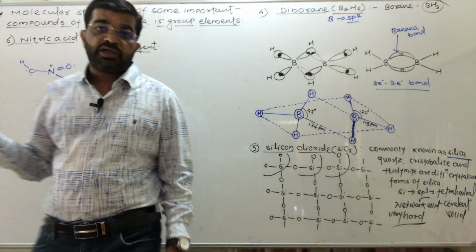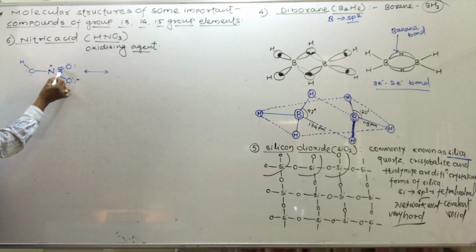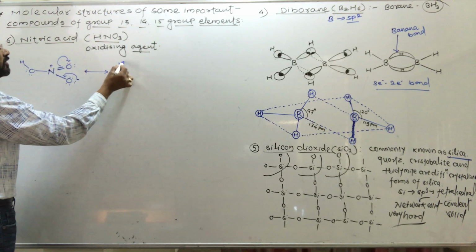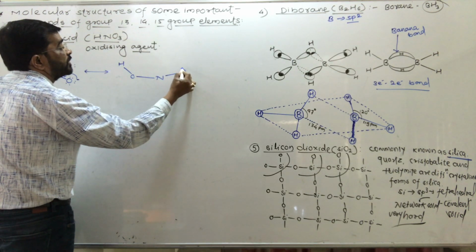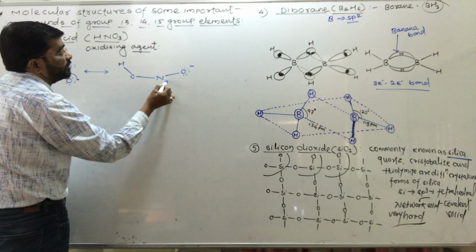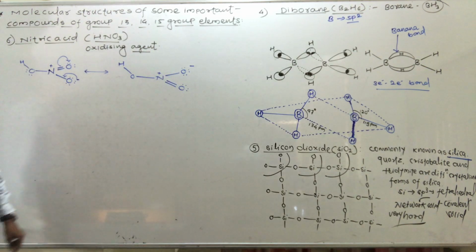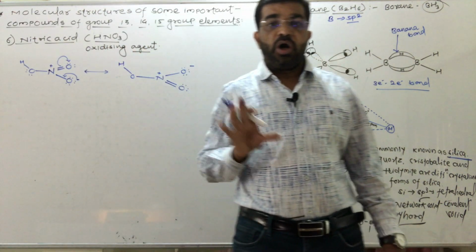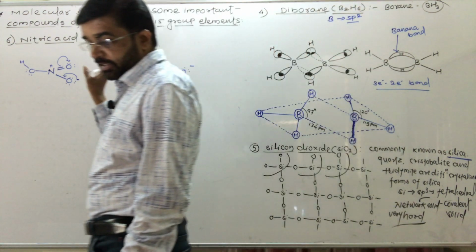Now it forms a resonating structure like this. It gives an electron pair to the oxygen atom, and it forms this structure, with a negative charge on this oxygen atom and a positive charge on nitrogen. This is the resonance of nitric acid.